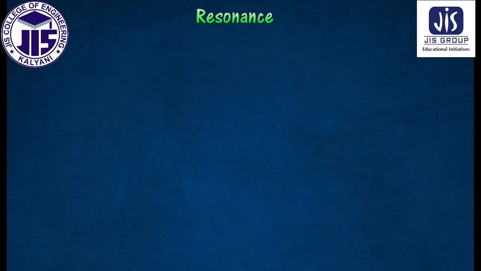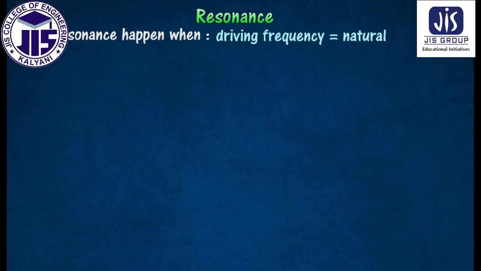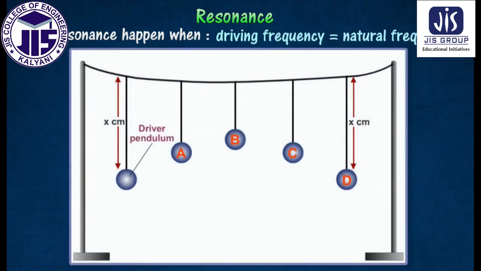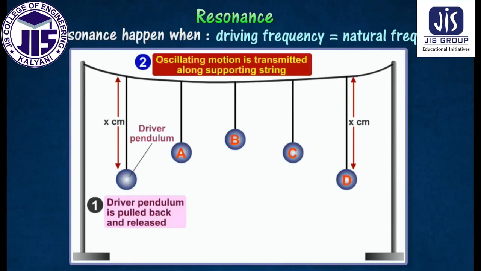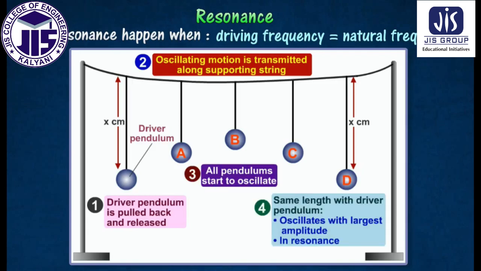Resonance is a unique case of forced oscillation, which produces maximum amplitude in a system when the frequency of a vibrating object acting on the system is equal to its natural frequency. For example, the driver pendulum in the figure is pulled back and released. The oscillating motion is then transmitted along the supporting string, causing all the pendulums to start to oscillate. Pendulum D, which has the same length as the driver pendulum, oscillates with the largest amplitude and is said to be in resonance.